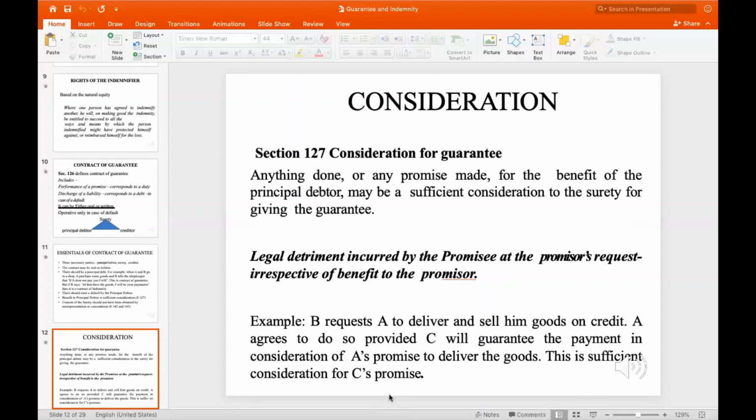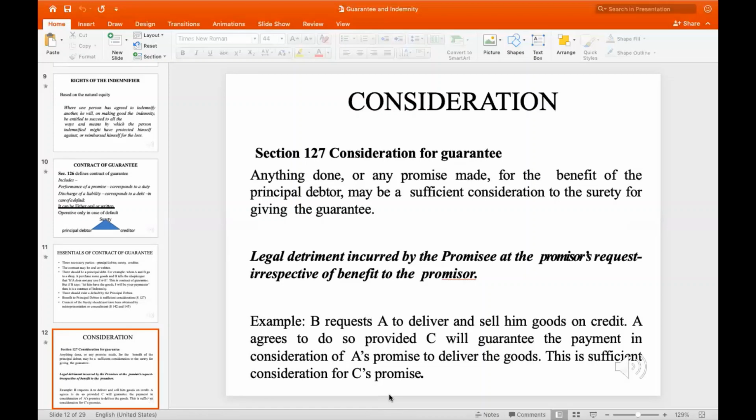Supposedly A does something, that is, he delivers goods, as will be shown in the example. B requests A to deliver and sell him goods on credit. A agrees to do so provided C will guarantee the payment, in consideration of A's promise to deliver the goods. This is sufficient for C's promise. Now, how is it related to section 127?